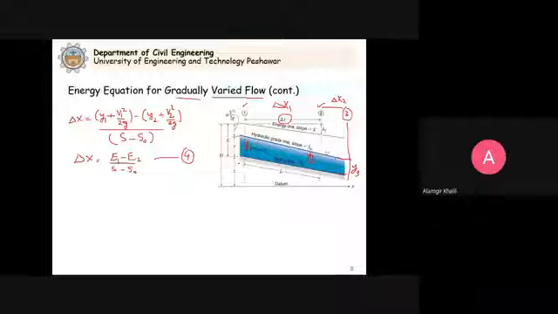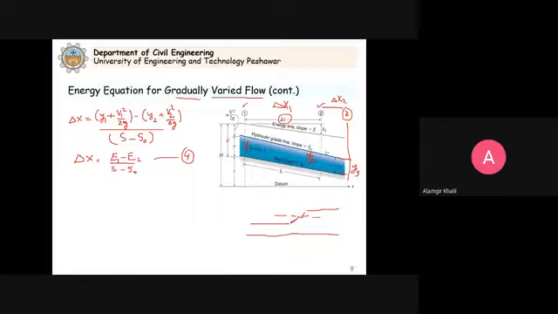As I told you before, if we have a supercritical flow and then it changes to subcritical flow, it will pass through the critical depth.